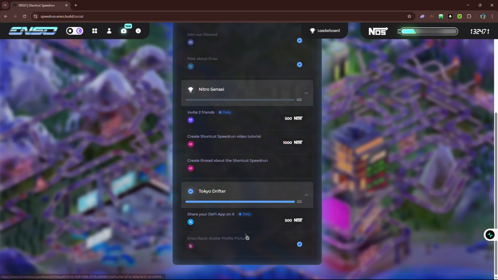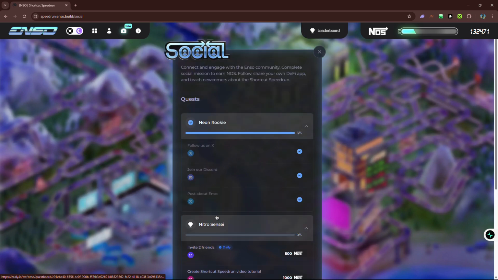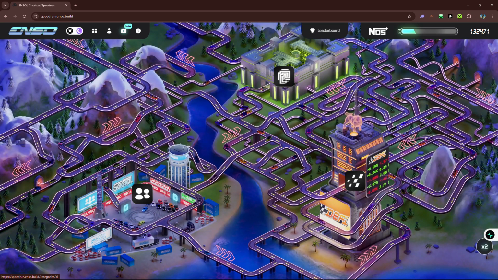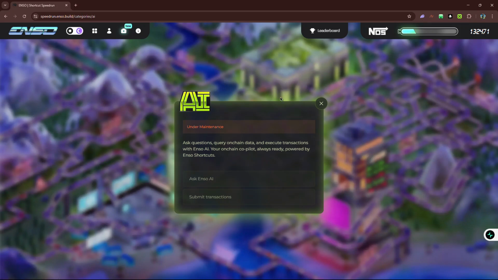So we have the Tokyo Drifter rule, which is to share your DeFi app on X daily, which you always have to do after you create your dex daily. So you click on this to share your DeFi app, or I can show you another way to do it. So that's all about social. Then we have AI, currently under maintenance. I would love to check it out, but it will be opening soon.